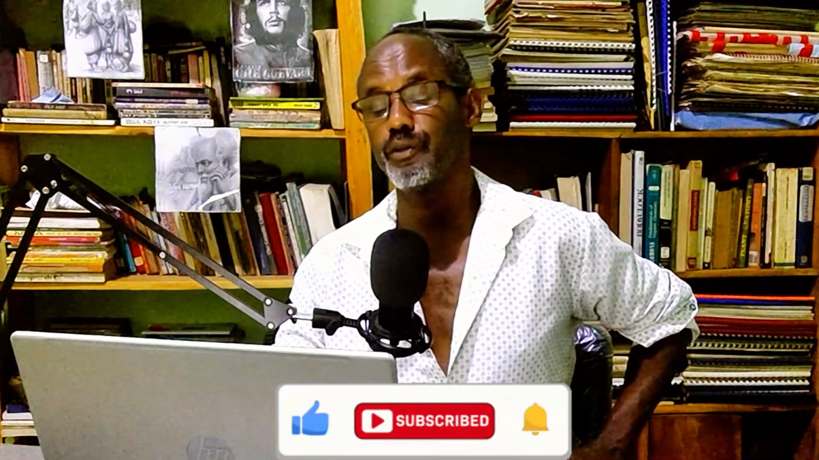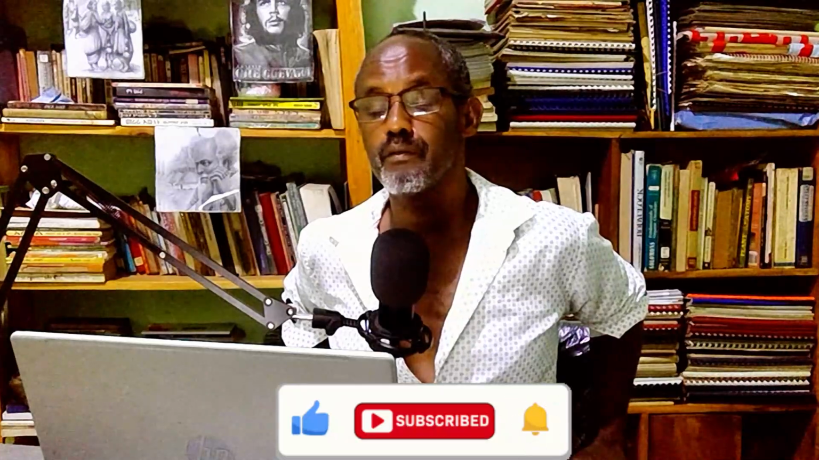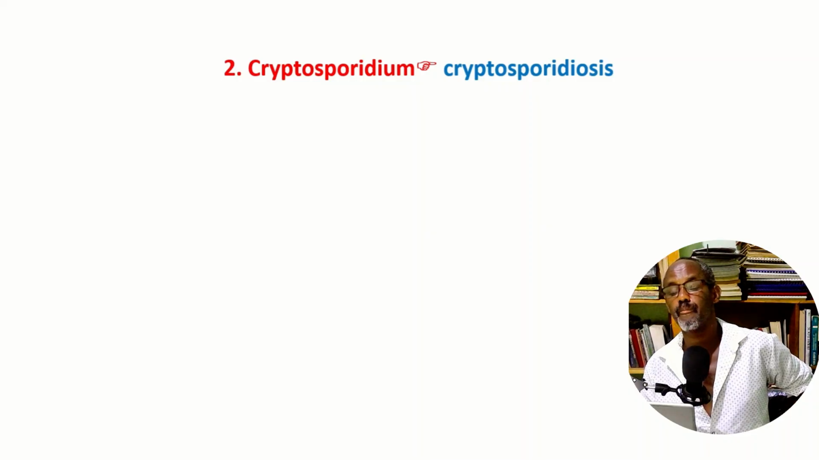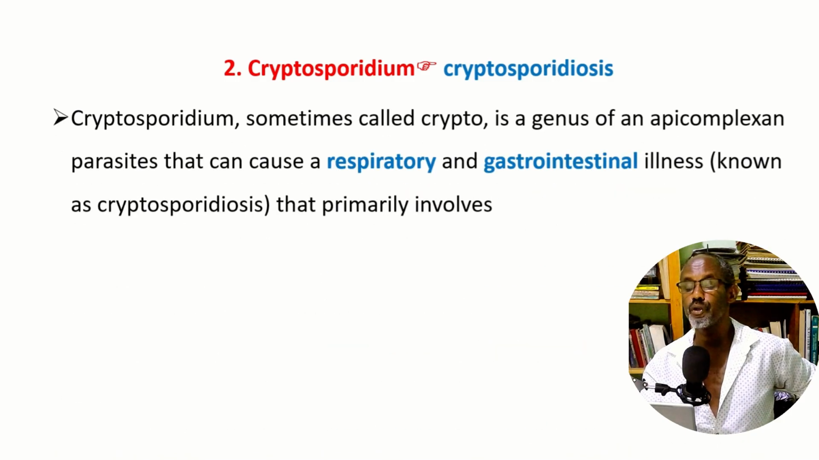The next part, continued part from the sporozoans. I have told you last time, we have discussed one common disease of sporozoans, the plasmodium. The second, as far as my lecture is concerned, is Cryptosporidium, which causes cryptosporidiosis, one common sporozoan or apicomplexan disease. Cryptosporidium, sometimes called crypto.